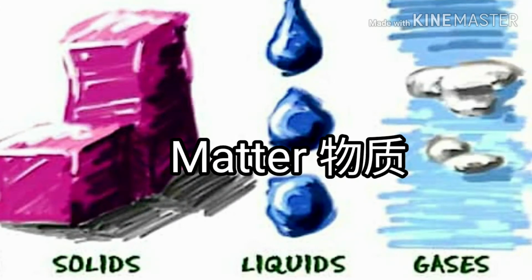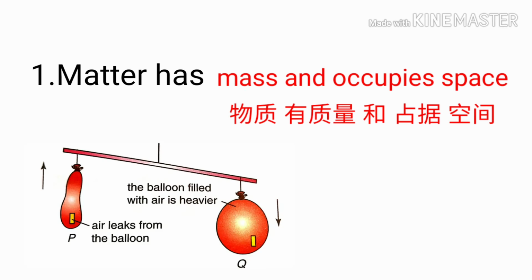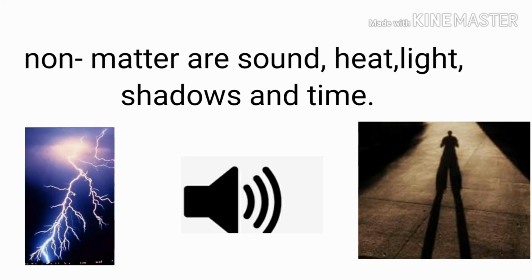Matter 物质。So matter has mass and occupies space. 物质是有质量和占据空间。The balloon filled with air is heavier and occupies space. Not matter are sound, heat, light, shadow, and time because they have no mass and do not occupy space.